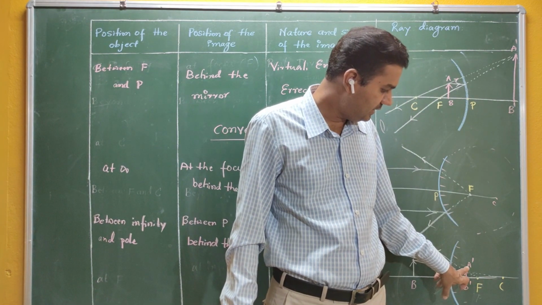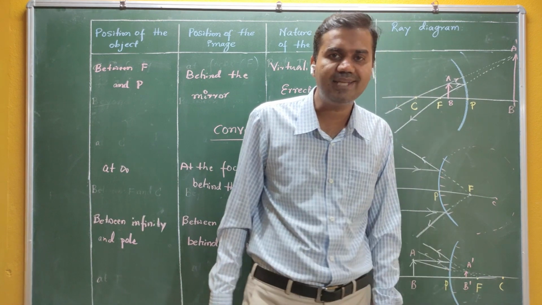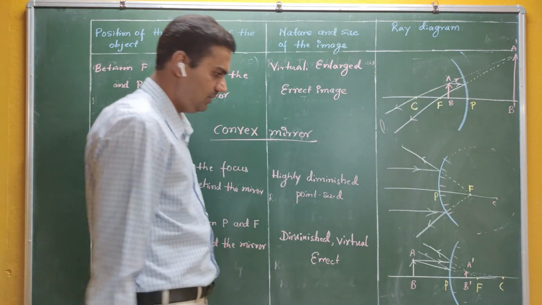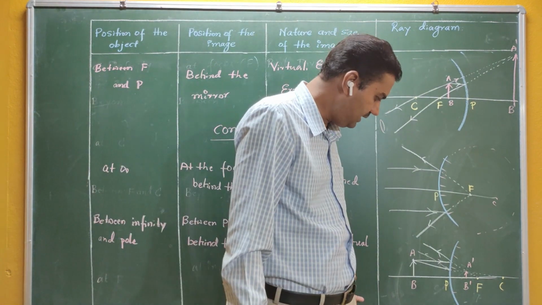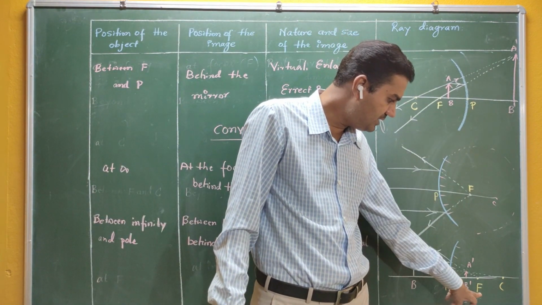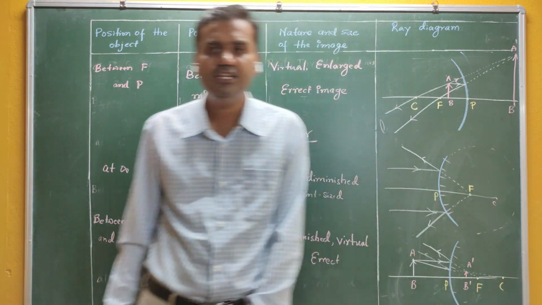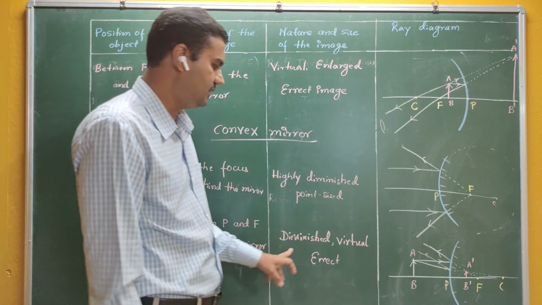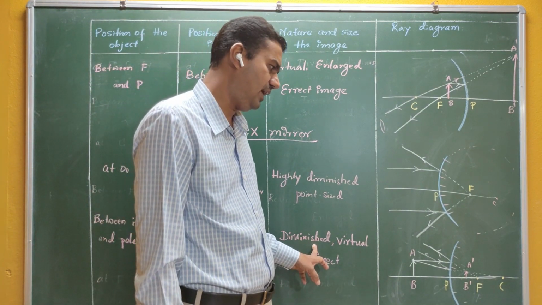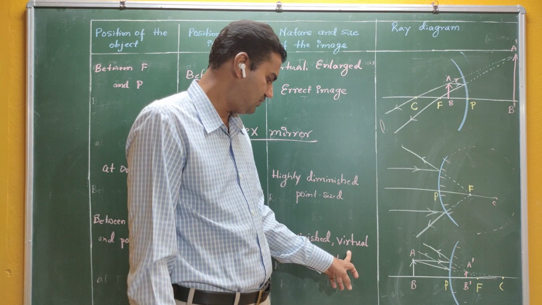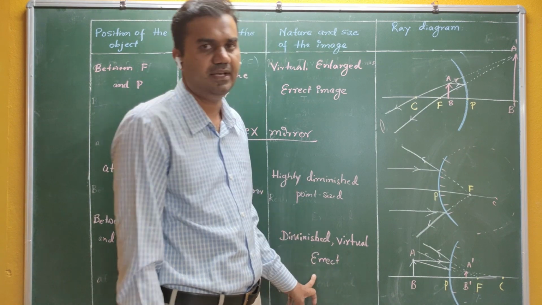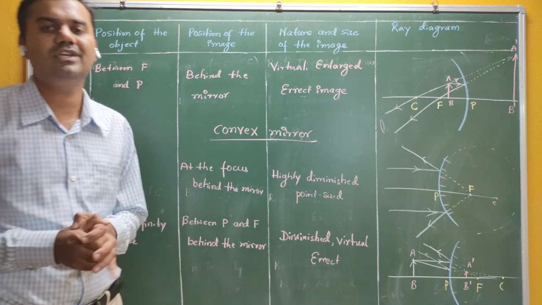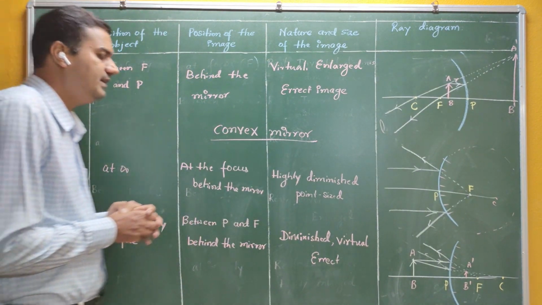Therefore, in this position, you are going to get an image, and that image is nothing but A dash B dash. So you can see that when the object is between infinity and P, your image is between P and F, behind the mirror. It is diminished. It is virtual. Virtual means the rays are not actually intersecting, and your image is erect. Therefore, the convex mirror always produces a virtual image. It always produces an erect image.